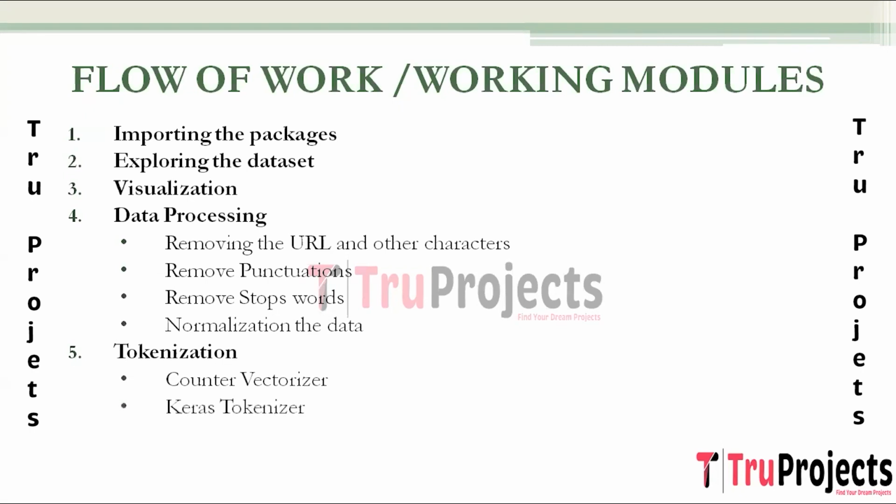Coming to the next method, which is Keras tokenizer. This module applies the Keras tokenizer to tokenize the text data, converting it into sequences of integers for further processing. Keras tokenizer is designed for pre-processing text data specifically for neural network models, especially those built using the Keras deep learning library.